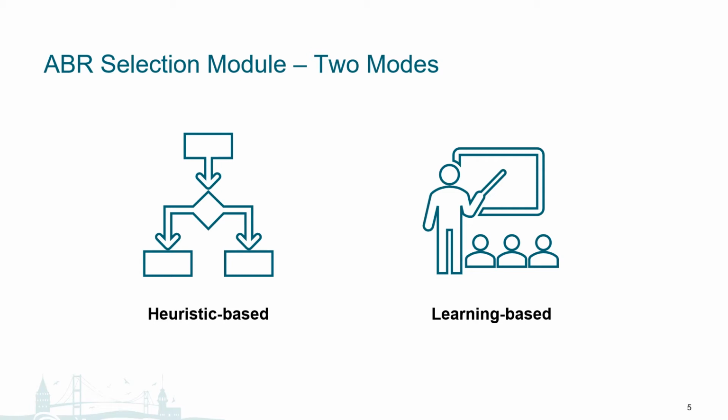Generally speaking, heuristic-based algorithms tend to use fixed heuristics such as mathematical rules or approximations to determine the next best bitrate to stream at. Whereas learning-based algorithms do not follow fixed heuristics and instead attempt to learn from changes in the system environment to make decisions based on past data. In the following slides, we introduce in greater detail each of these 2 algorithms.